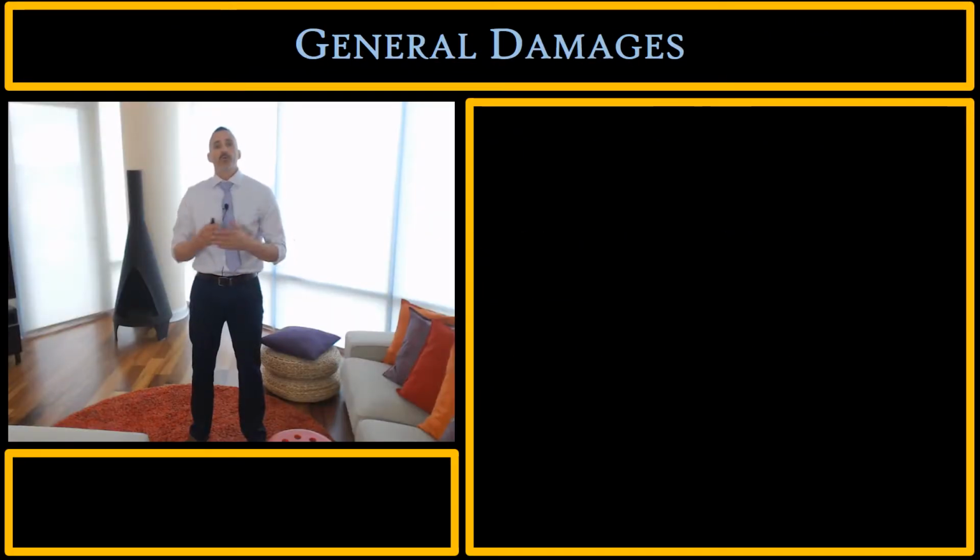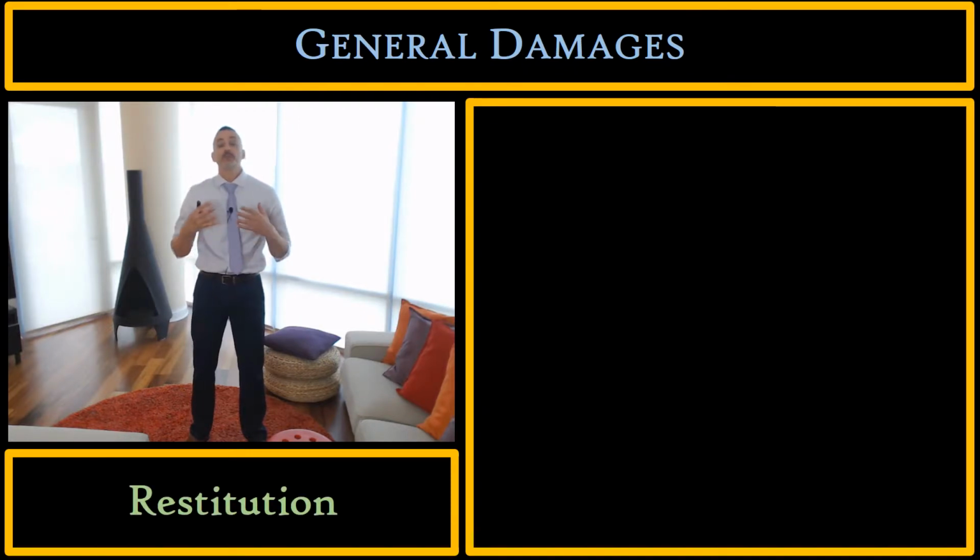All right, so we just talked about when we'll use reliance damages in lieu of the expectancy damages or the benefit of the bargain damages. Let's talk about when we will use restitution in lieu of the expectancy damages and the benefit of the bargain damages.